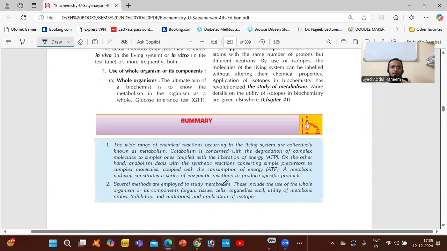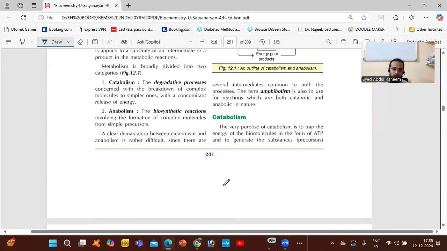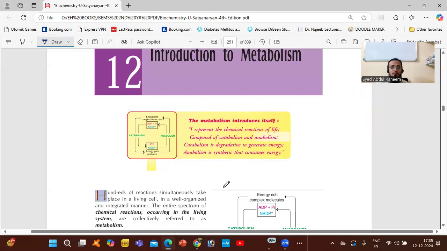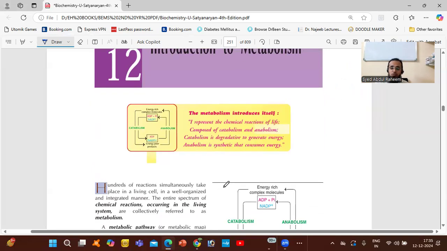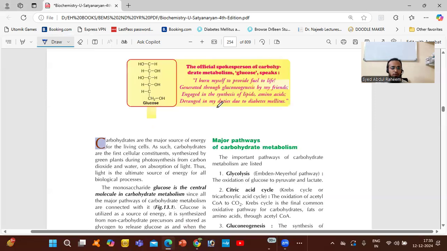So these are the basic things we have to remember about metabolism. Metabolism is divided into two types: catabolism and anabolism. Catabolism is to generate energy, and anabolism is to store energy. We need both things in our body.